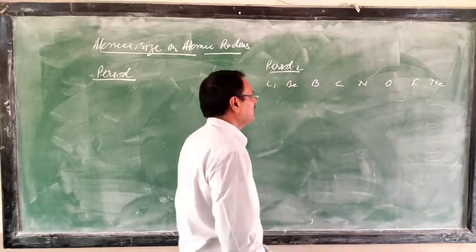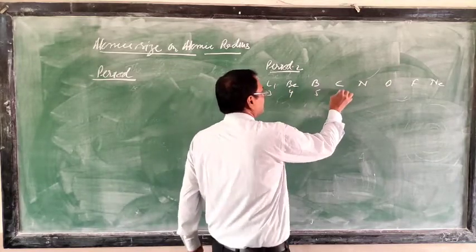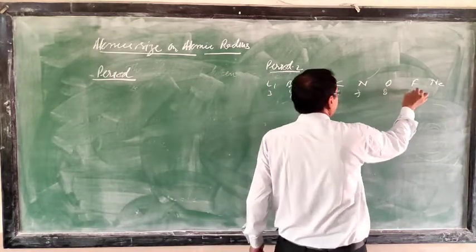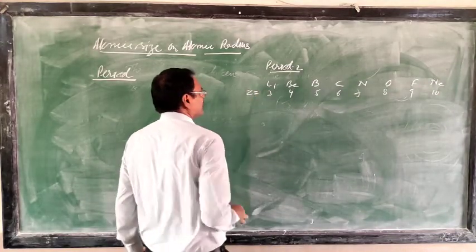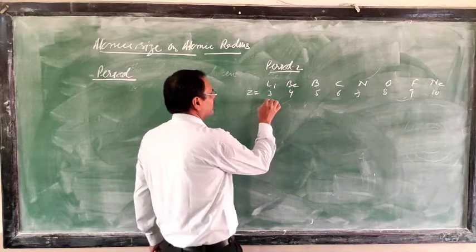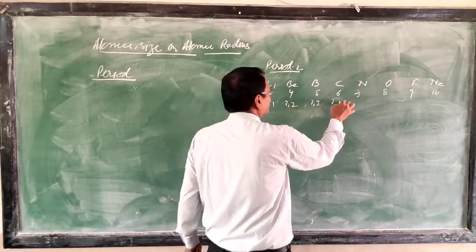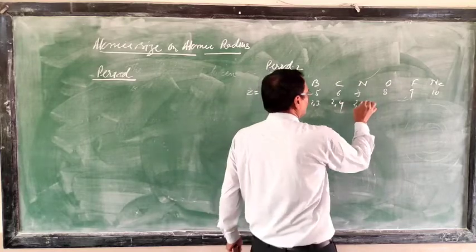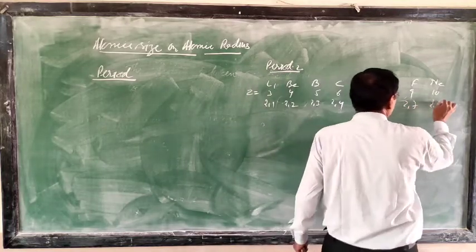The atomic numbers, you know, are 3, 4, 5, 6, 7, 8, 9, 10. Then the electronic configurations are 2,1; 2,2; 2,3; 2,4; 2,5; 2,6; 2,7; 2,8.